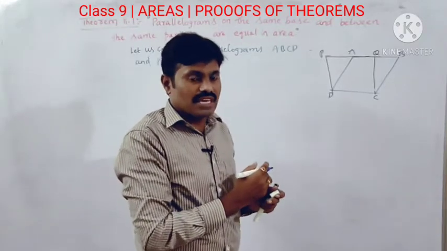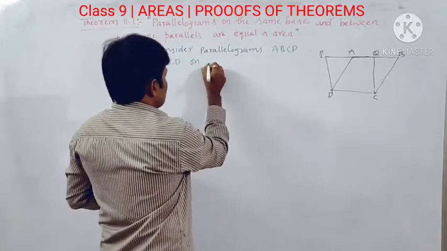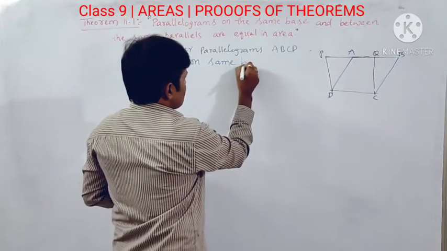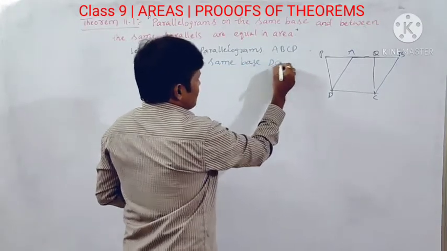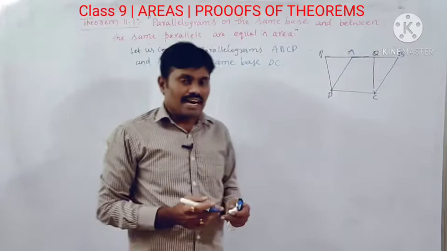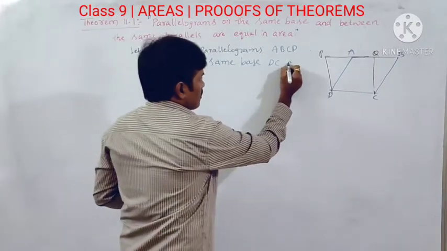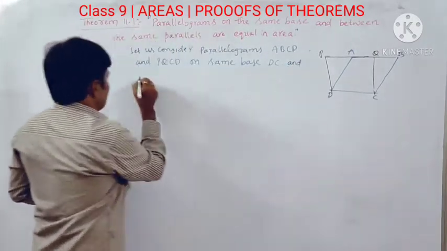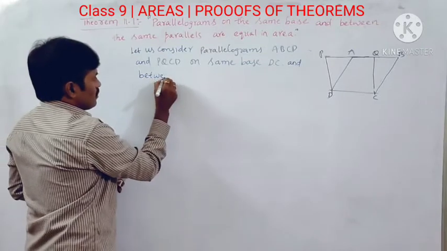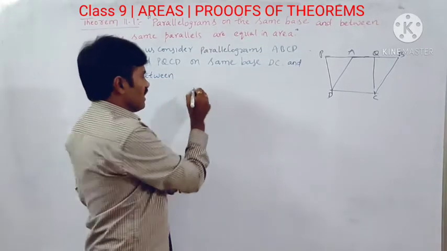These two parallelograms are on the same base DC and between the same parallel lines. What are those parallel lines?